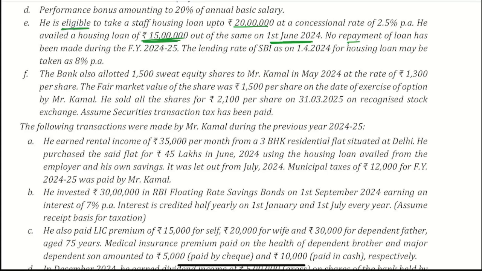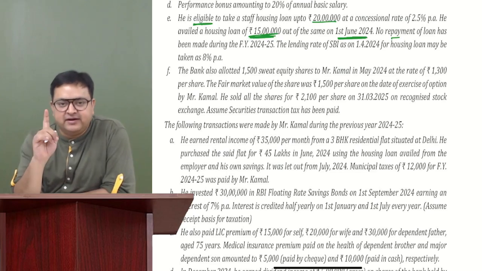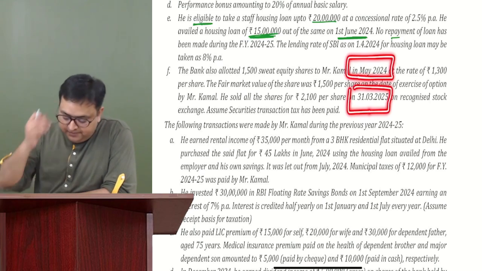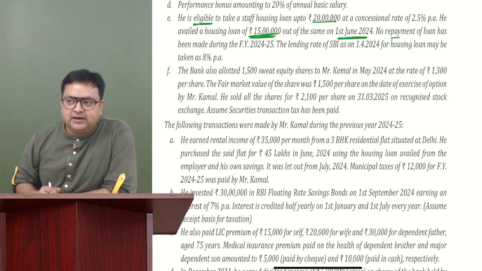Santosh is saying 111A. Why 111A? Tell me. It's a long term or a short term? Short term. For shares, we take 1 year. Understood now? For shares, we take 1 year, and we got these shares in May 24. We are selling it in March 25. It's not been even a year. So it's a short term capital gain, 111A.